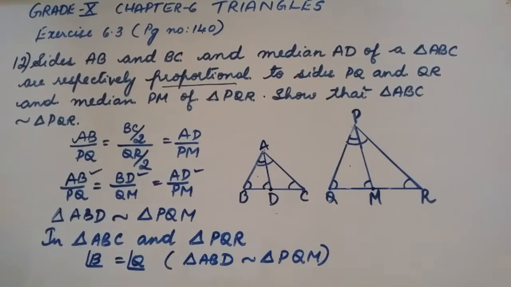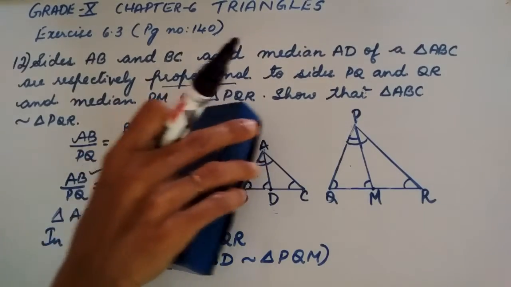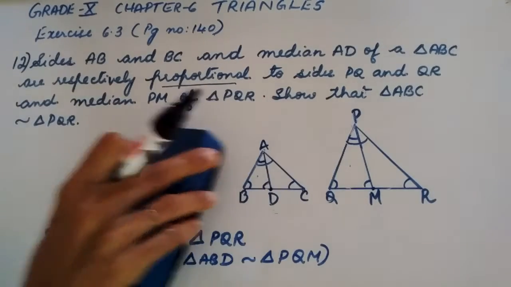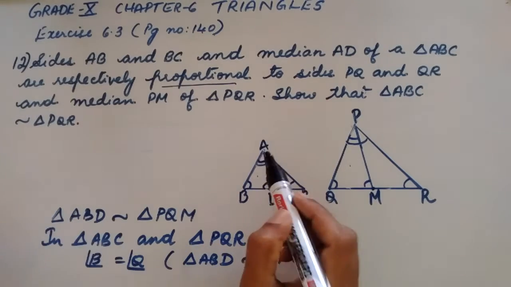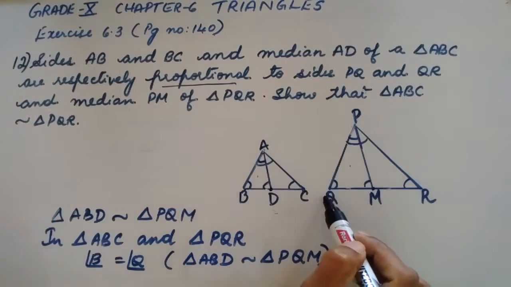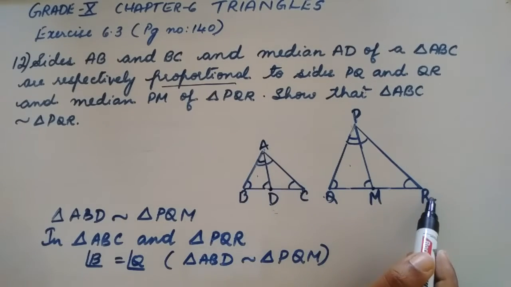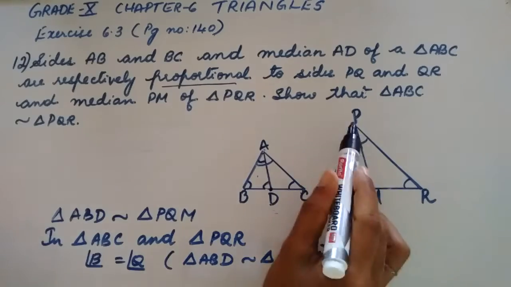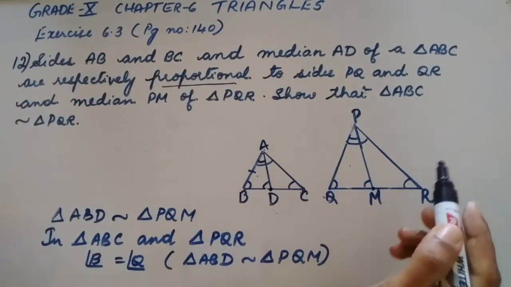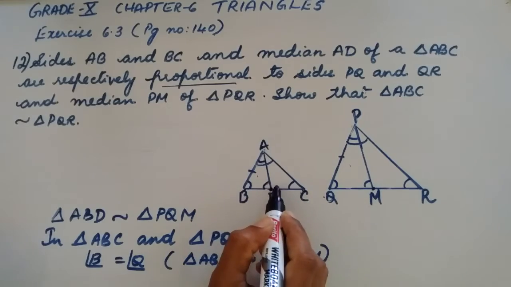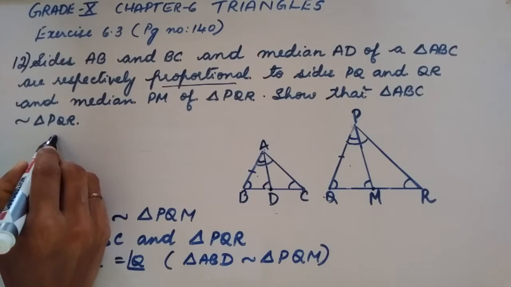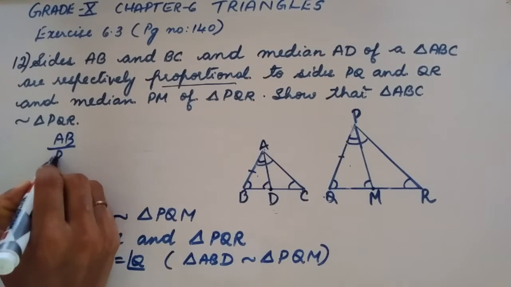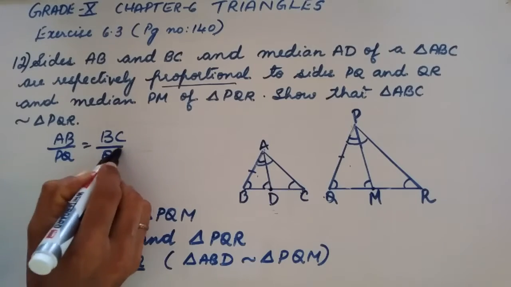And then we have here, in the given, we had AB by PQ is equal to BC by QR, isn't it? AB by PQ is equal to BC by QR.